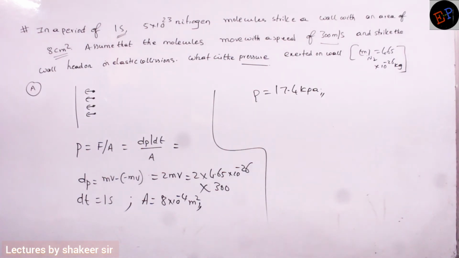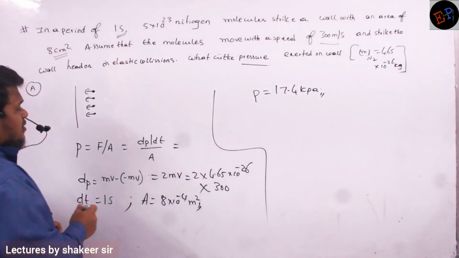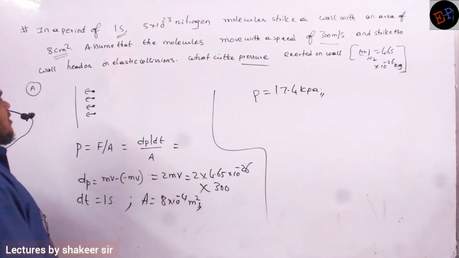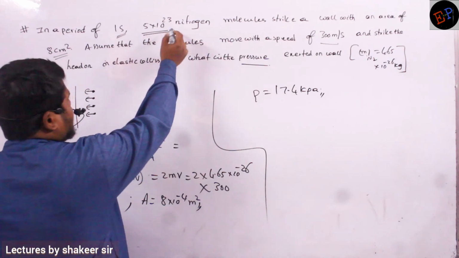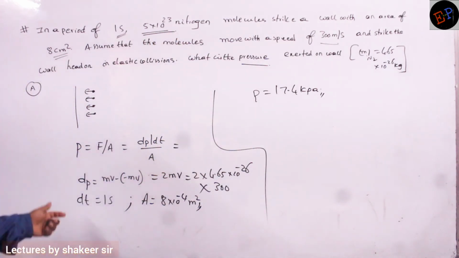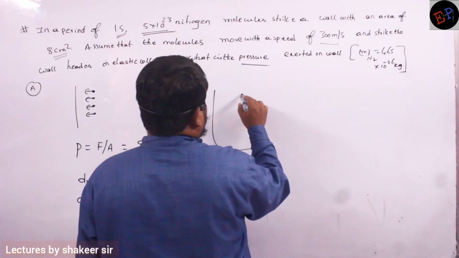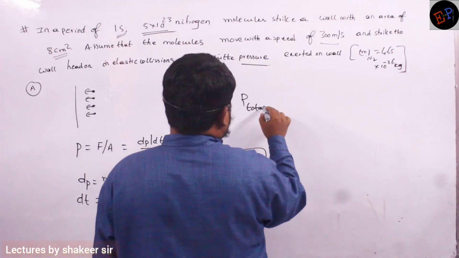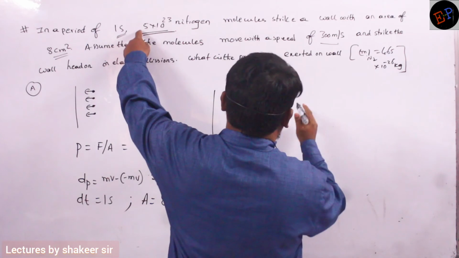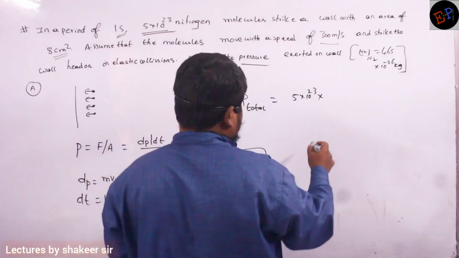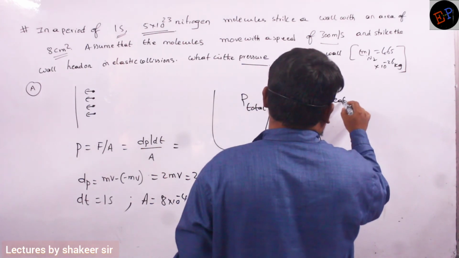One mistake which we have made here is that we have calculated pressure because of only one single molecule. I want to calculate the pressure of these many molecules, so multiply. Total pressure is the number of molecules, 5 into 10 power 23, multiplied by the pressure exerted by each molecule.